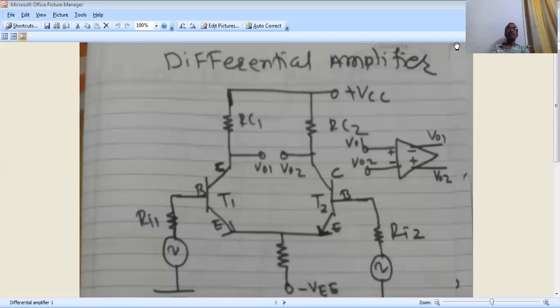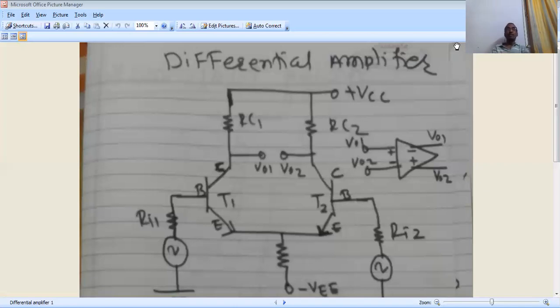How this is constructed, we will see in the next lecture. But today, I will explain only the construction of the differential amplifier. And the theory behind that, we will see in the next lecture.